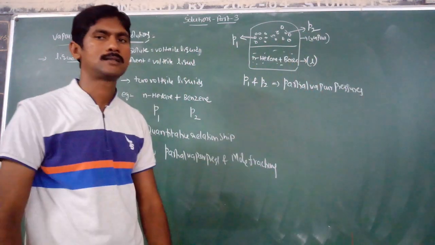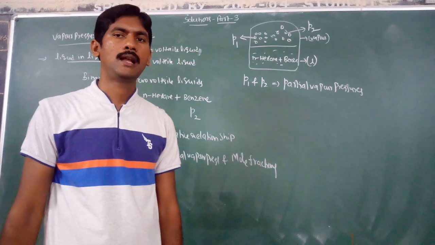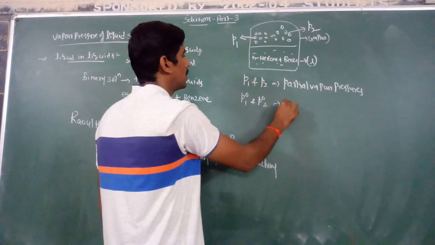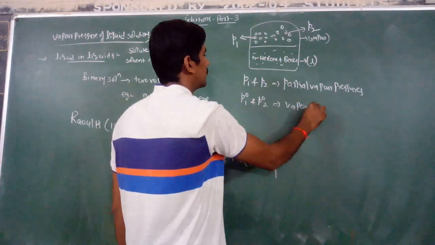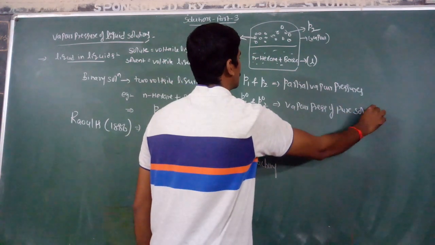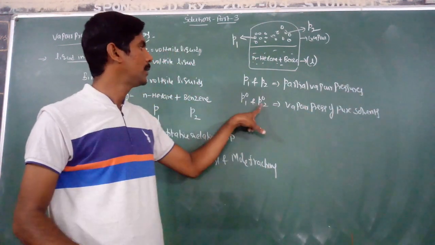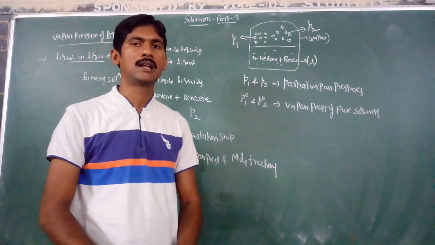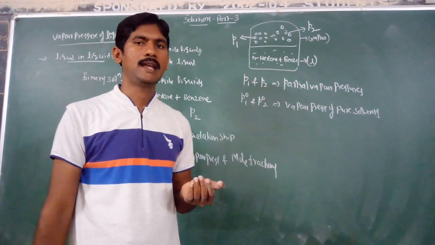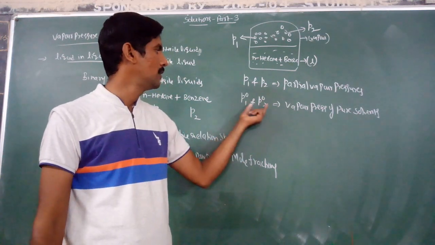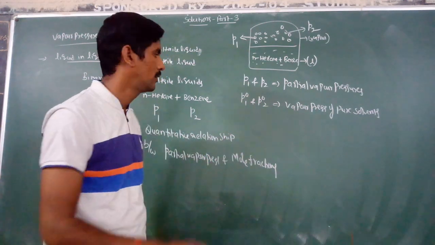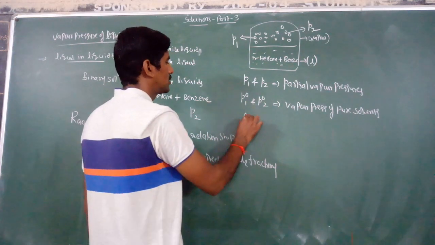And P01 and P02 are vapor pressures of pure solvents. If pure solvent is taken, the n-hexane pure solvent vapor pressure is P01 and the benzene pure solvent vapor pressure is P02. Then according to Raoult's law,